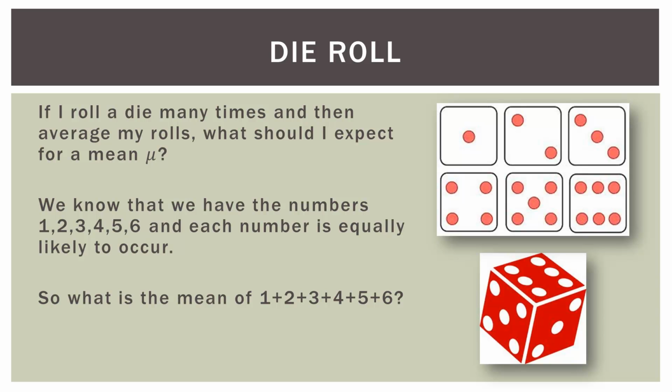So what's the mean of 1, 2, 3, 4, 5, 6? Well, it's 3.5. And actually, if you look at the numbers on the die, especially up there in the top right, 1, 2, 3, 4, 5, 6, you'll see that 3.5 is actually in the middle. It's actually in the middle physically of 1, 2, 3, 4, 5, 6.